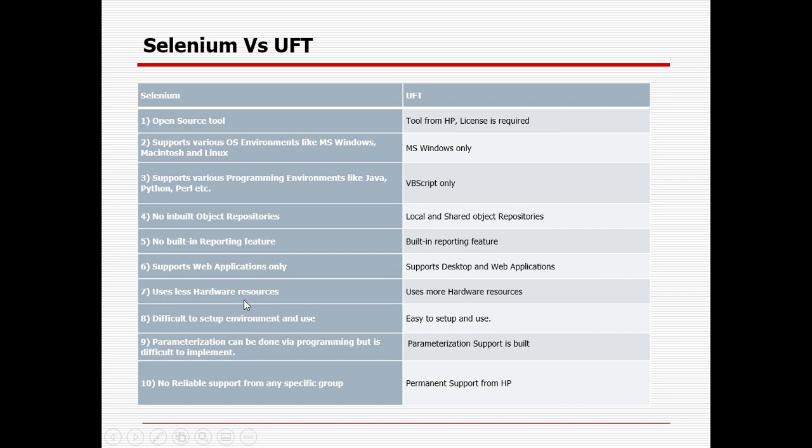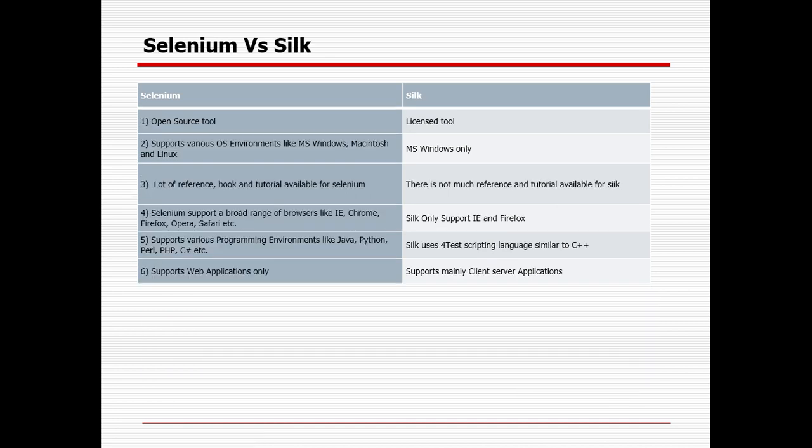Environment setup is very tough in Selenium, whereas it's easy for UFT because it's already packaged. Selenium uses very little hardware, whereas UFT uses more hardware. For parameterization, we need to rely on external techniques, tools, or frameworks for Selenium, whereas parameterization is an inbuilt feature of UFT. Reliable support will not be there for Selenium, whereas it will be there for UFT from HP, because you are buying the license.